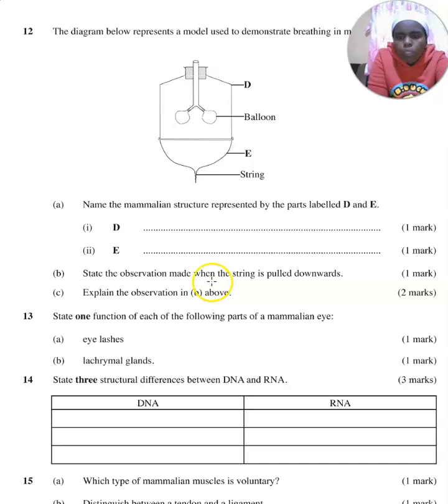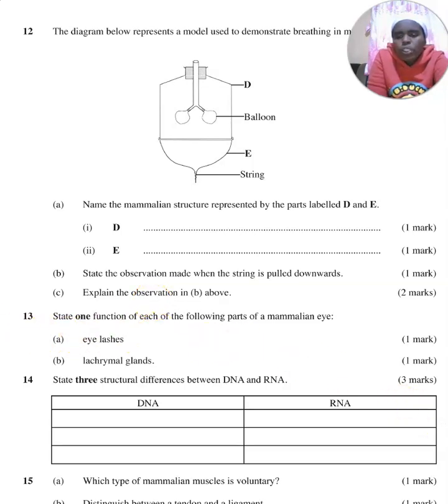State the observation made when the string is pulled downward. When the string is pulled downward, the volume of the chest cavity will increase and the pressure of the chest cavity will decrease. That means more air will rush into these balloons, and then the balloons will expand. Explain the observation above. I think I have already explained that.